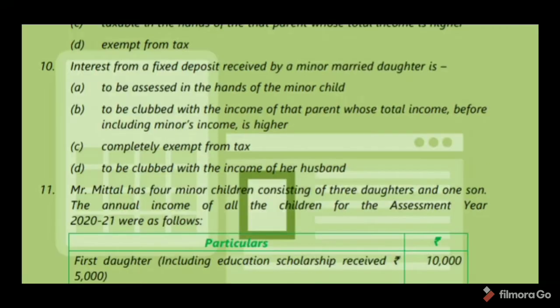See MCQ number 10. Interest from a fixed deposit received by a minor married daughter is option A, assessed in the hands of the minor child, or option B, clubbed with the income of the parent whose total income is higher. Option B is correct.